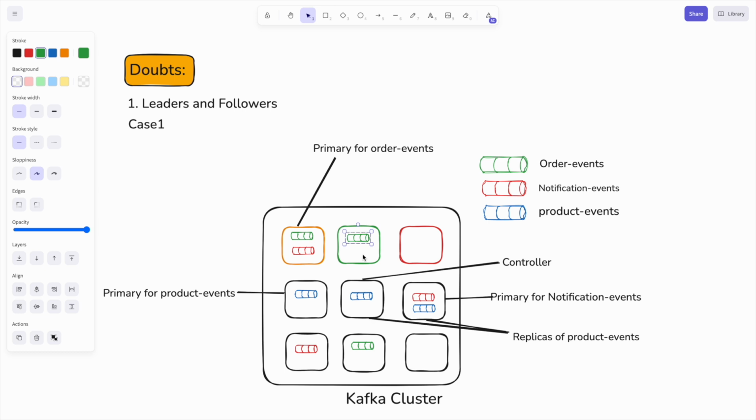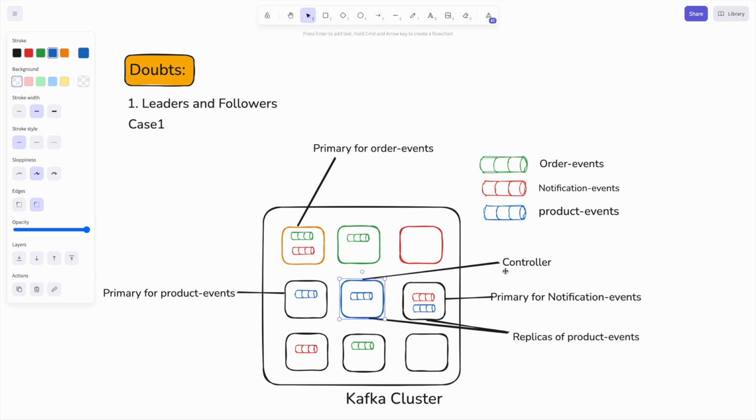Who will decide that? The controller will decide that. Now who is the controller in our case? This is the node which is the controller in our case, for example the blue one. So it will decide that for this topic these nodes would be handling it, and for this other topic these nodes would be handling it.